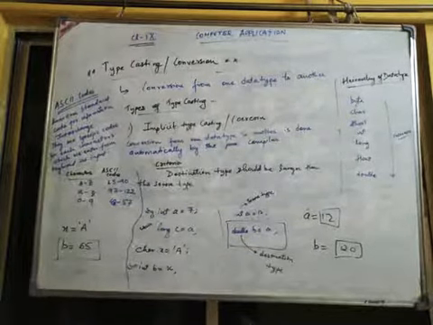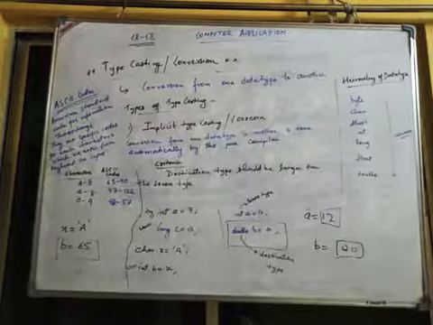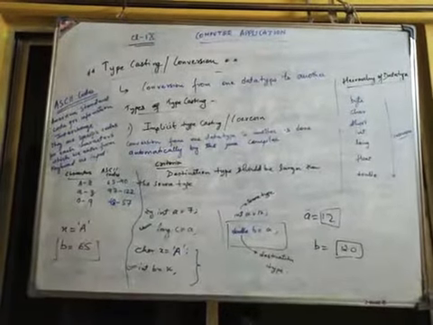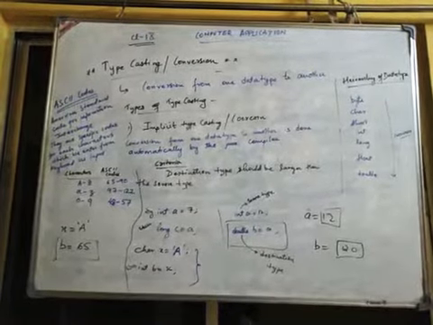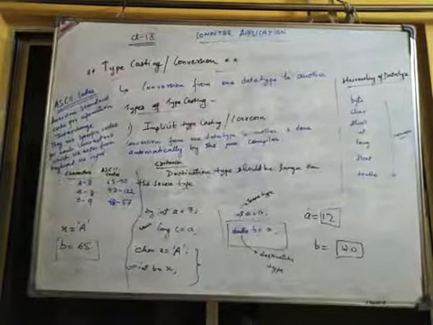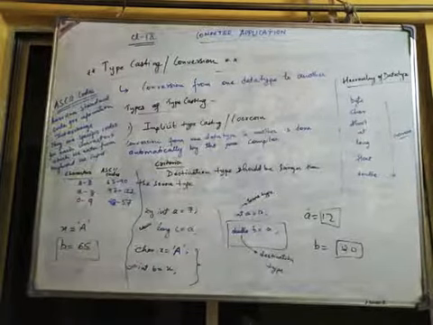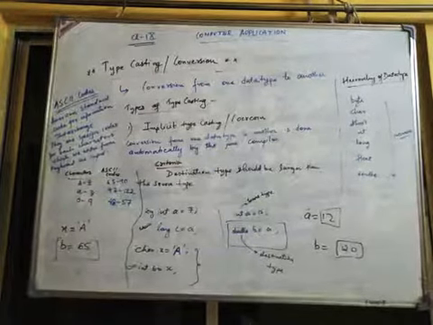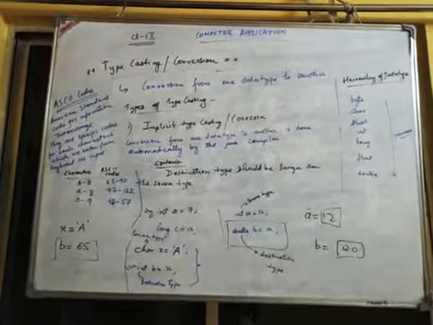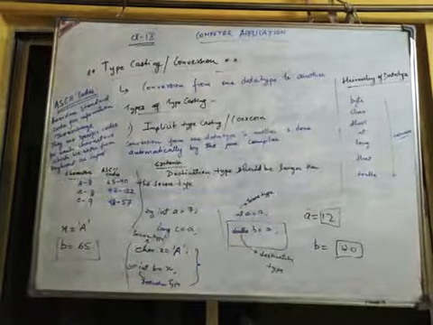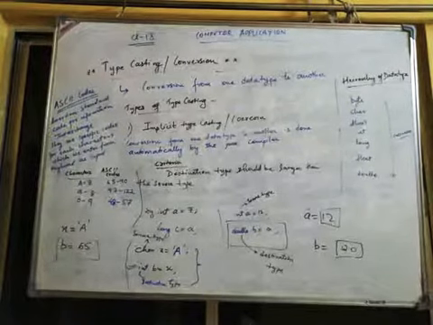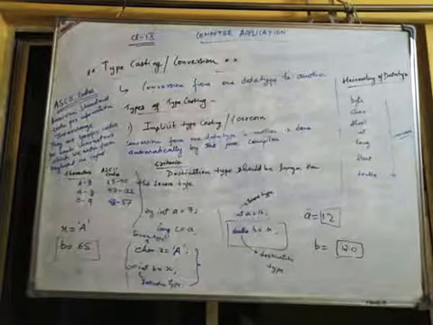So in this last example, we are doing implicit type casting. When we took that example, char x equals 'A' and int b equals x, what is happening here? In char x equals 'A', x is a variable of data type char, which is the source type, and the destination type is int. So we know that char is the source type and int is the destination type. Since x is of character data type, it is storing an alphabet value, A.